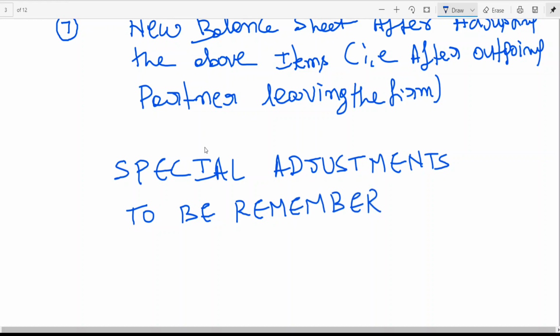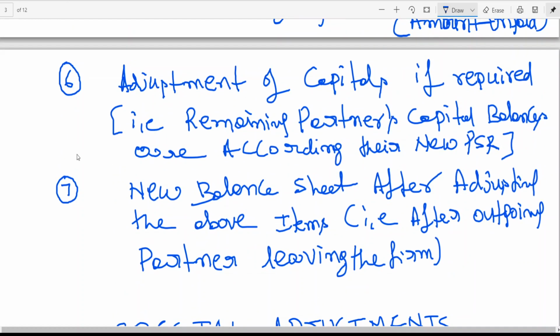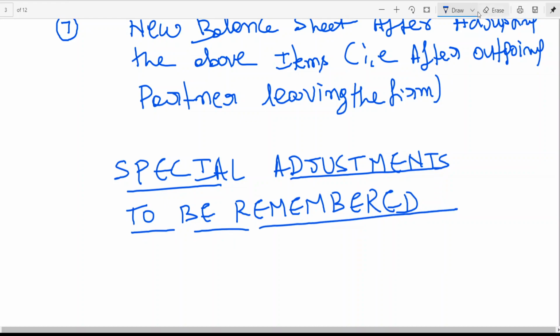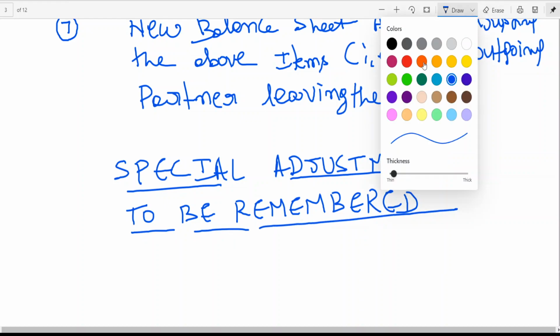Even at intermediate stage you haven't learned this. Those coming from a commerce background haven't learned the sixth point actually. I think you were prepared only up to the balance sheet, but the special points you'll be learning in CA Foundation. What are those special points? I'll tell you. Let me explain one by one.